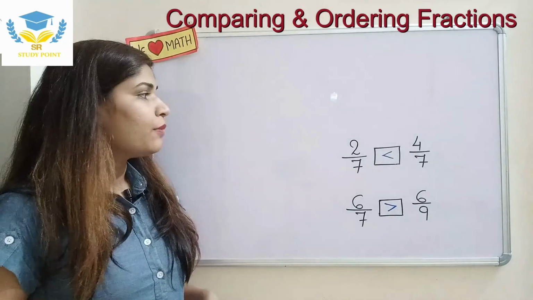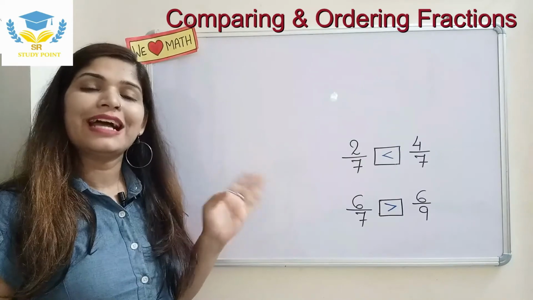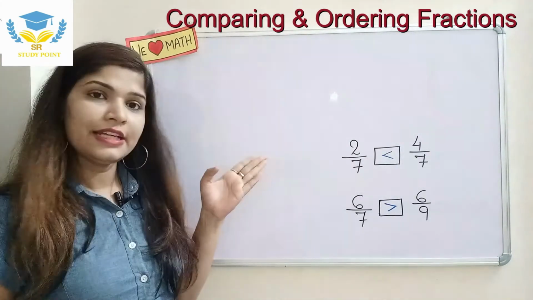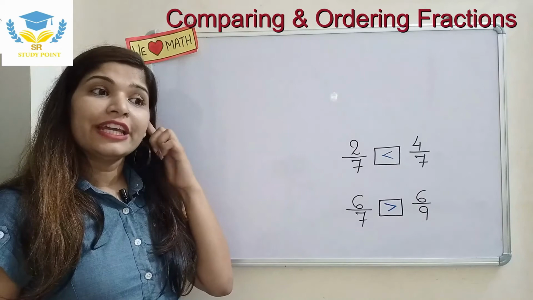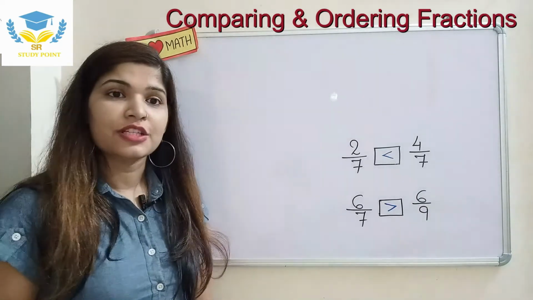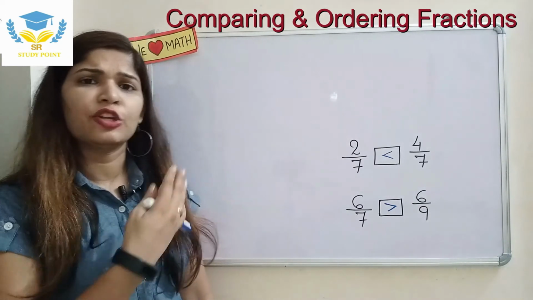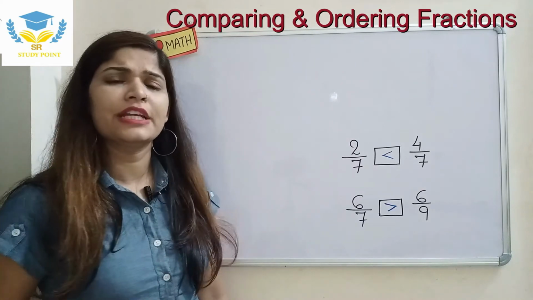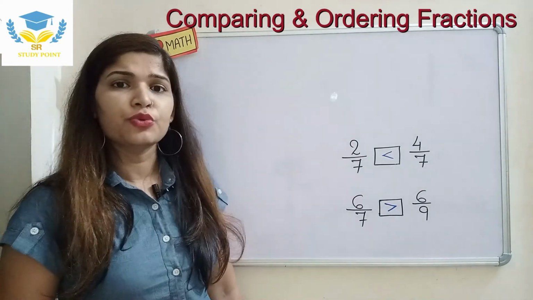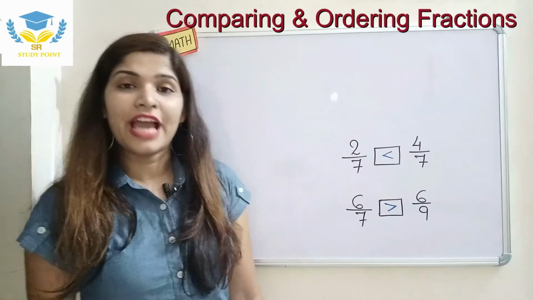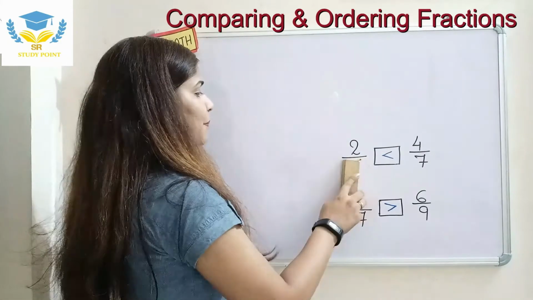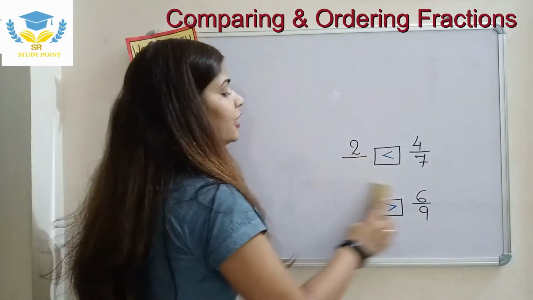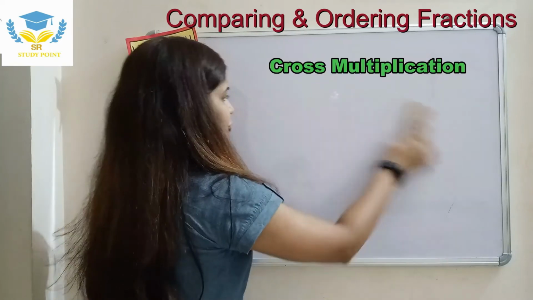So this was all about when we have the same denominator, and the same numerator. But what if we have unlike fractions, where everything is different, different denominator, different numerator? What are we going to do? For that we have a method known as the cross multiplication method.